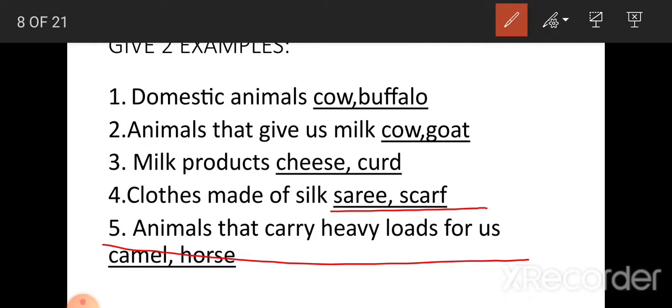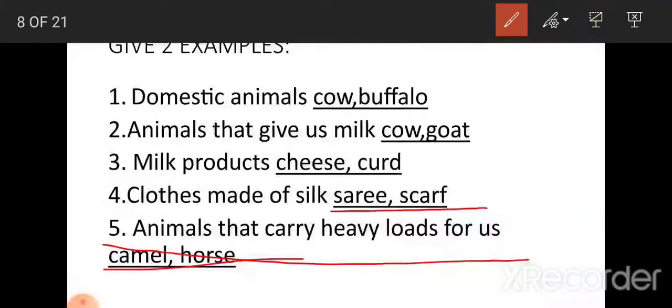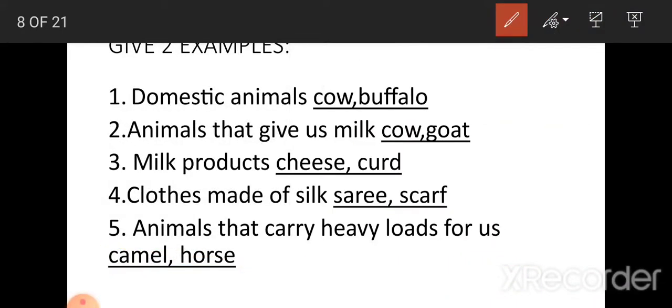Okay, so now we are going to write that. Animals, T-H-A-T, that, C-A-R-R-Y, carry, H-E-A-V-Y, heavy, L-O-A-D-S, loads, F-O-R, for, U-S, us. Animals that carry heavy loads for us. Which are those animals? Camel and horse.